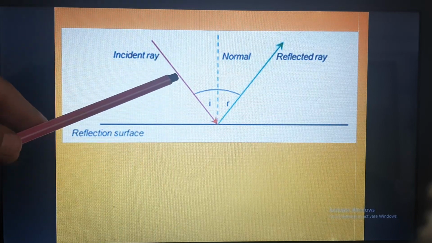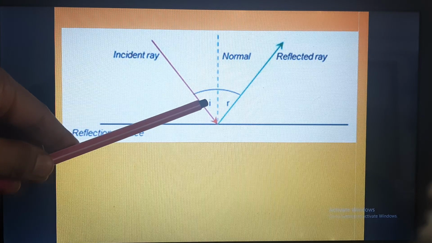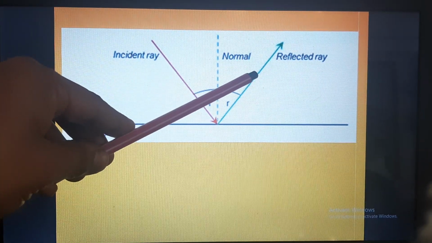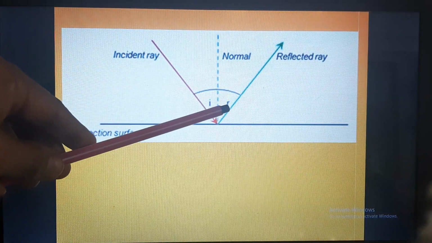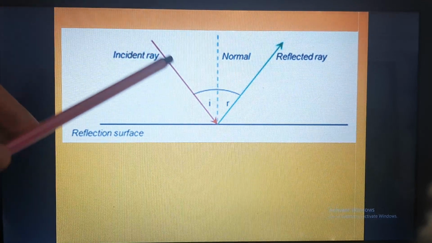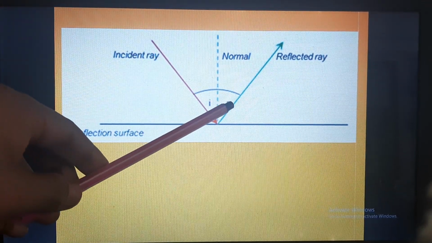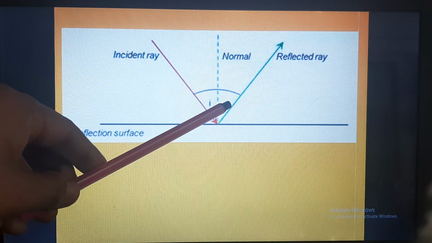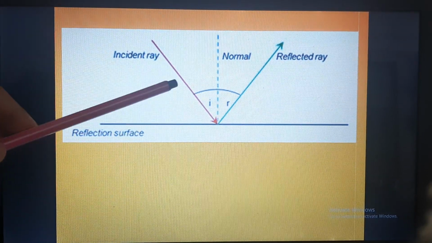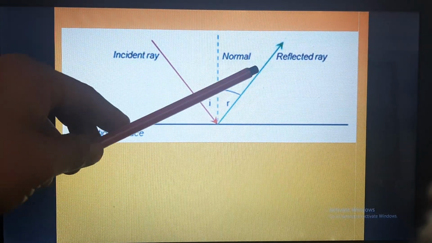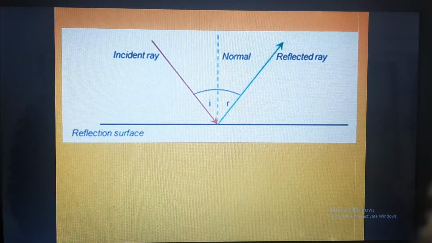The angle between incident ray and the normal is called angle of incidence, and the angle between reflected ray and normal is called angle of reflection. So you see, angle of incidence is always equal to angle of reflection. And the second law says that incident ray, normal and reflected ray all lie in the same plane.